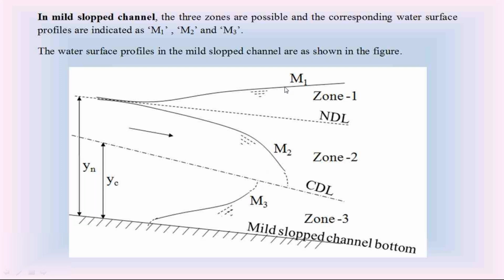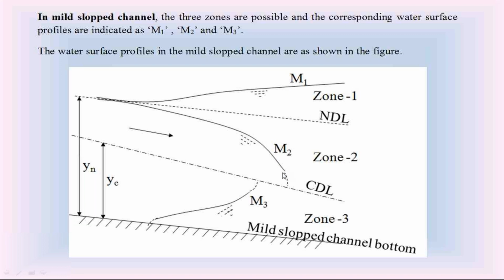In the first condition, the water surface profile is above the normal depth line and the critical depth line. Here the depth of flow Y is more than normal depth Yn and critical depth Yc. We call this water surface profile M1 in the mild slope.